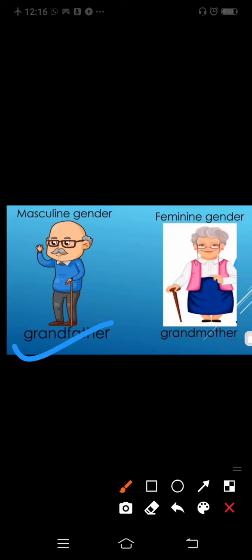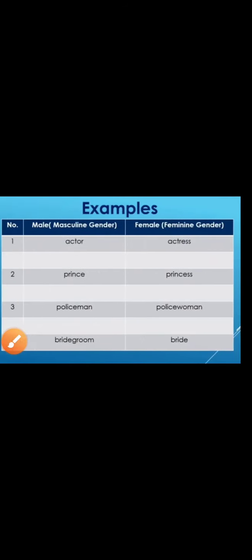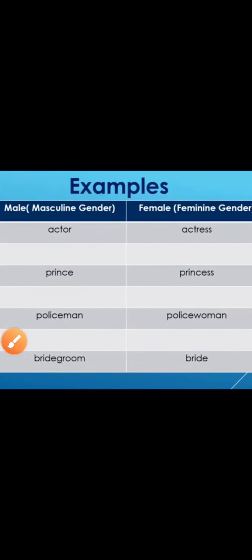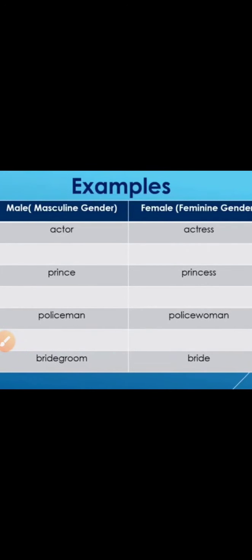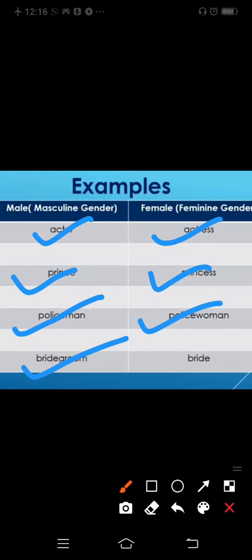Now we will see the next one, grandfather and grandmother. Grandfather comes under masculine gender and grandmother comes under feminine gender. Now here are some examples of male and female gender. The feminine gender of actor is actress. Prince, princess. Policeman, policewoman. Bridegroom, bride. These are the examples of masculine gender and feminine gender.